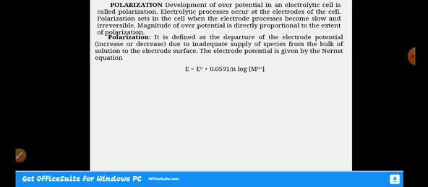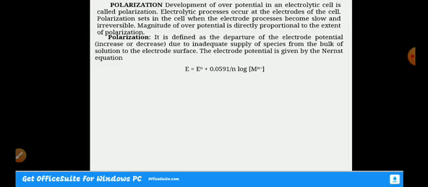So the metal ions near the electrode undergo reduction from metal ion to metal atom, and that metal atom gets deposited on the other electrode, the cathode. So there is a decrease in the metal ion concentration in the vicinity of the electrode.